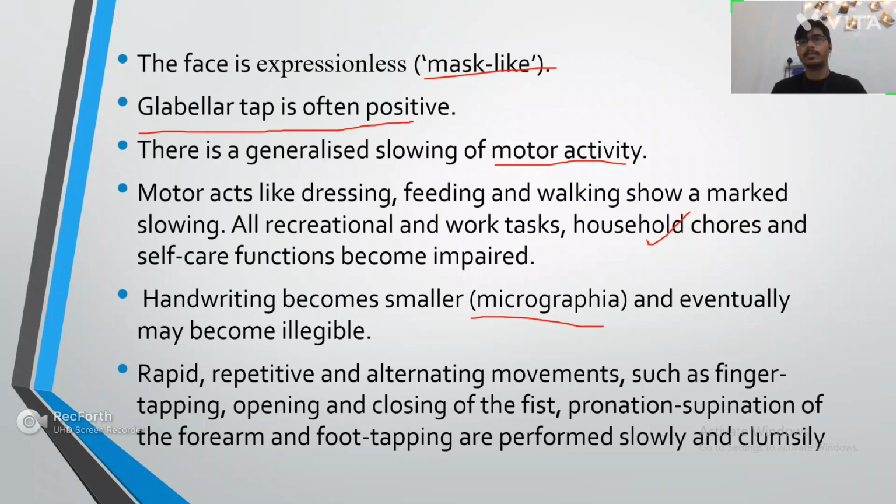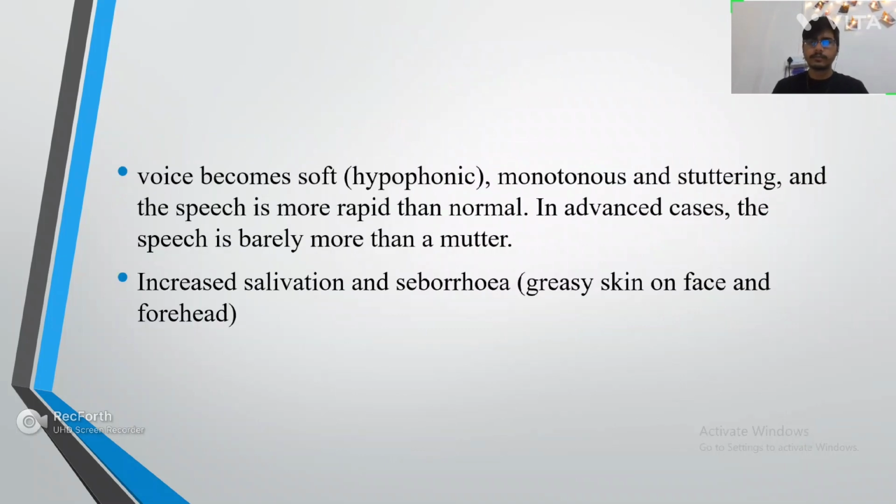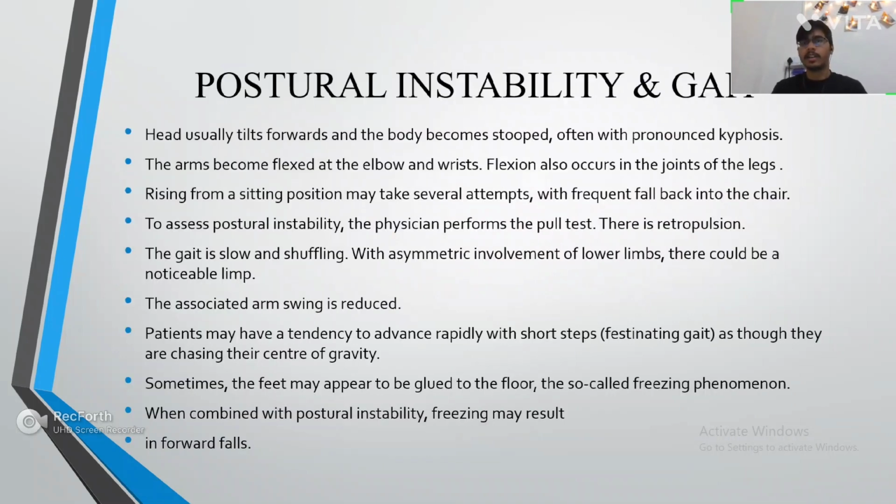Another clinical feature: when you ask a Parkinson patient to write something on paper, his writing will be very small. So there will be micrographia. And his voice will be hypophonic, monotonous, and he will be stuttering. In advanced cases, the speech is barely just a mutter. The salivation will be increased, sialorrhea will be seen and all.